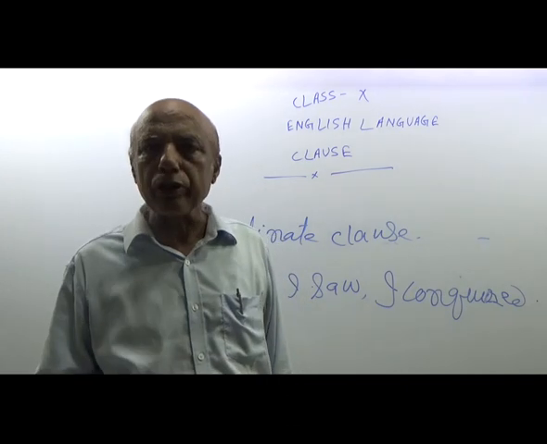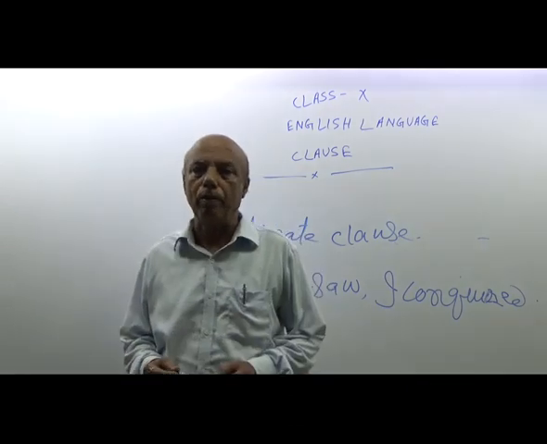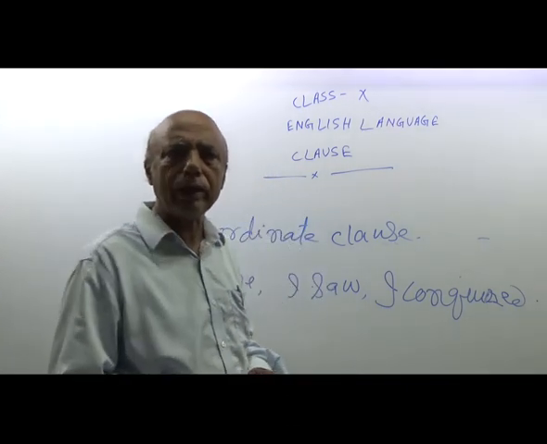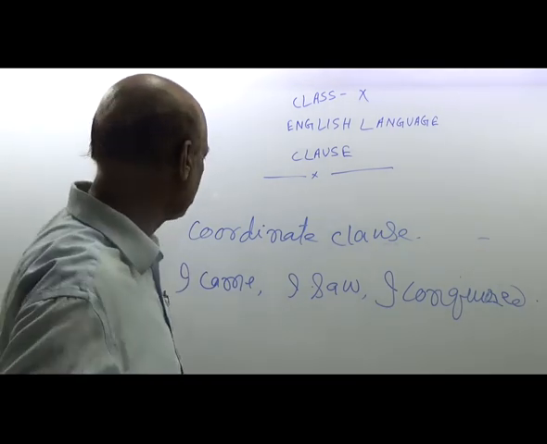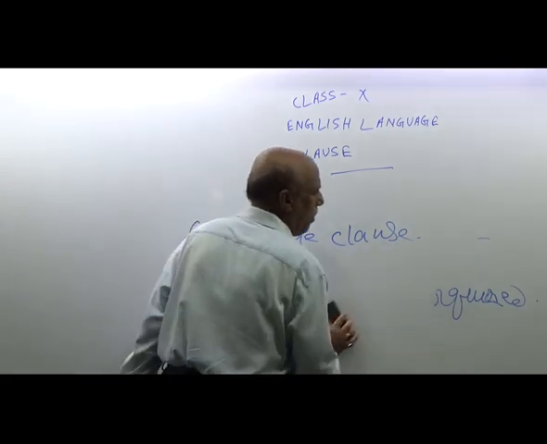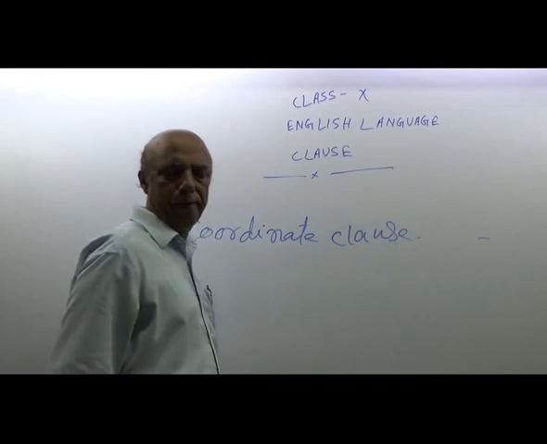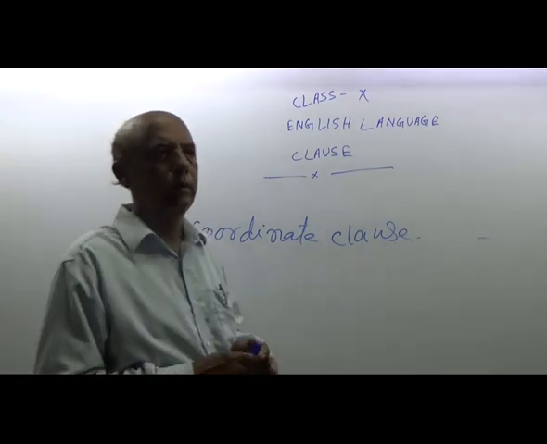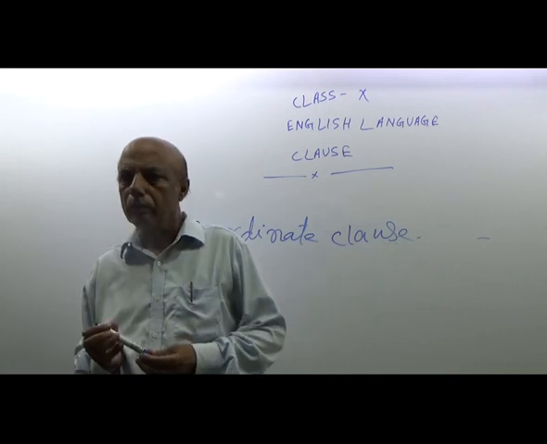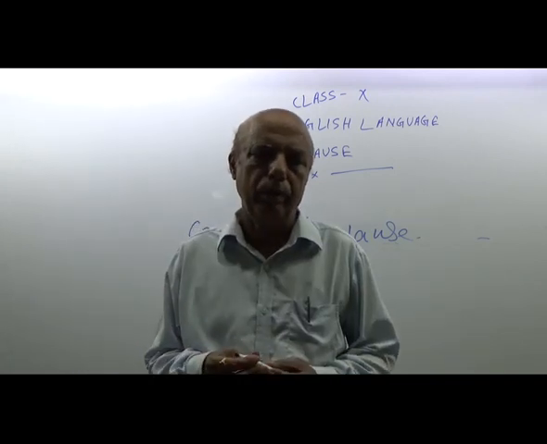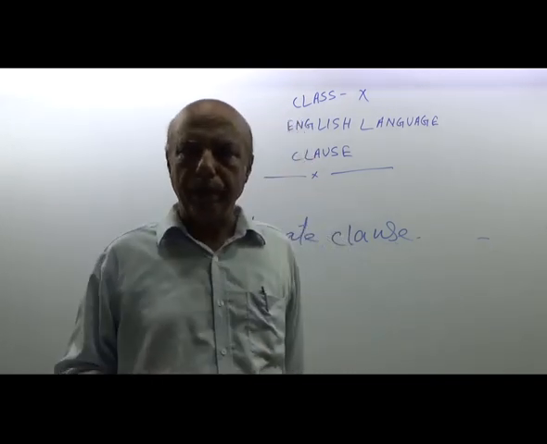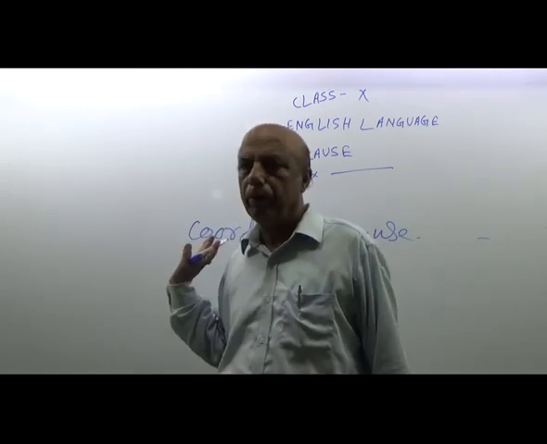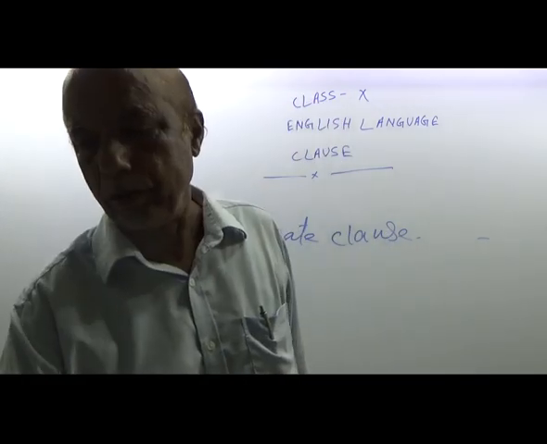That is why it is called coordinate clause. I have given the example of coordinate clause.